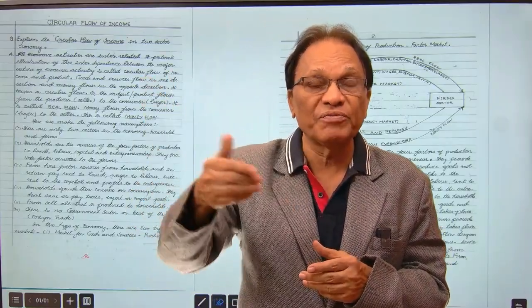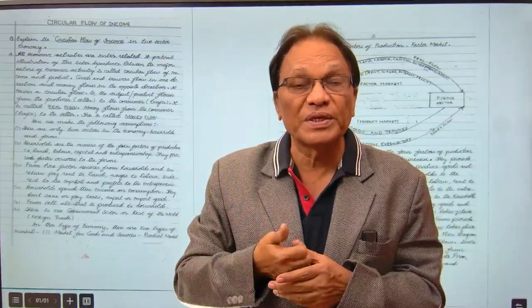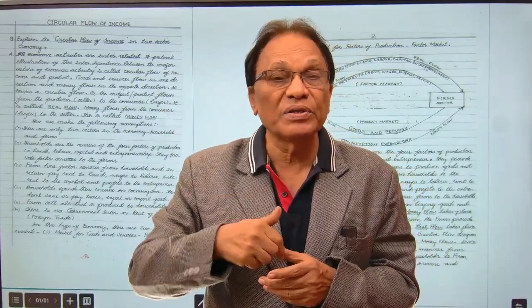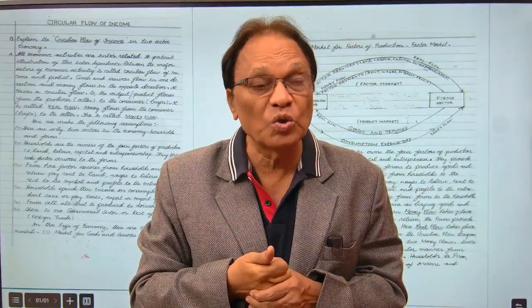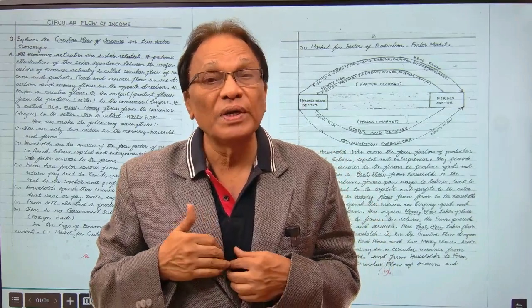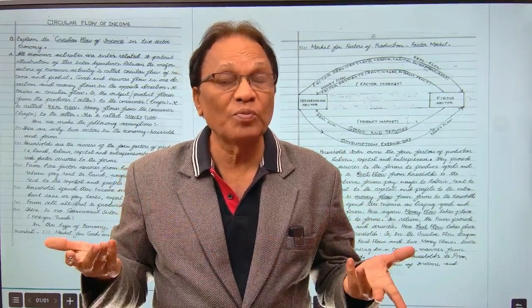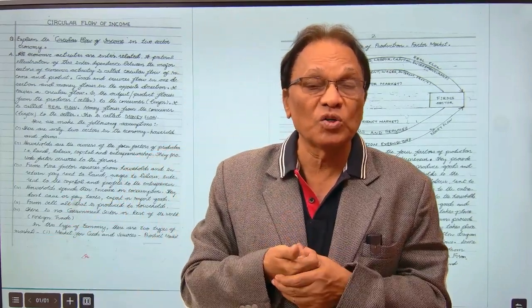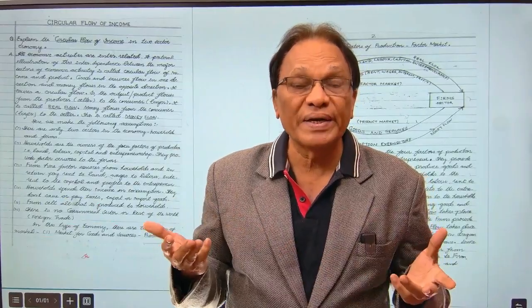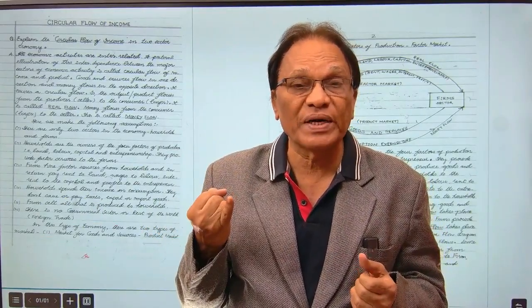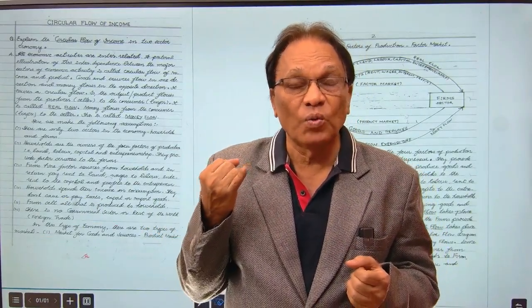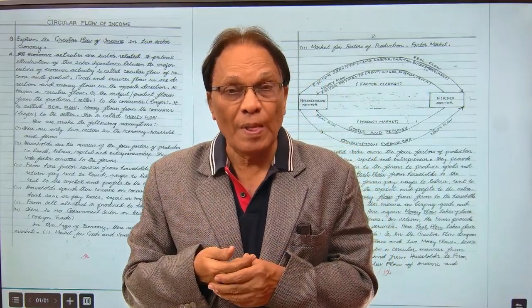Households spend that money and give it to the firms, that's consumption expenditure. In return, the firms give to the households goods and services. So, two real flows followed by two money flows, or two money flows followed by two real flows. Two markets, one is a factor market for the four factors of production, one is a market for goods and services.